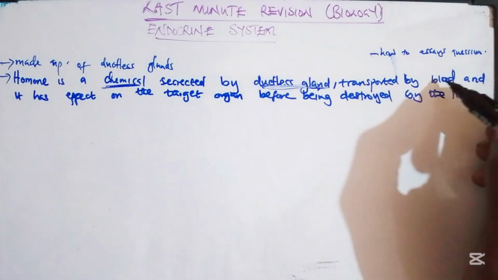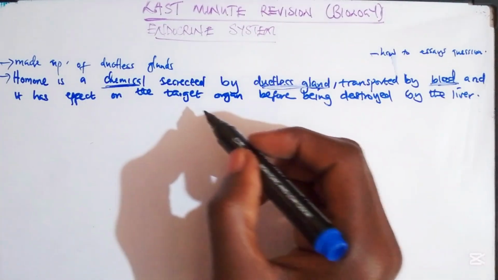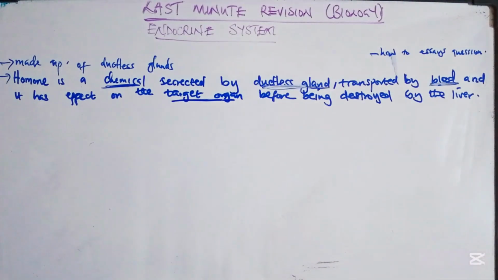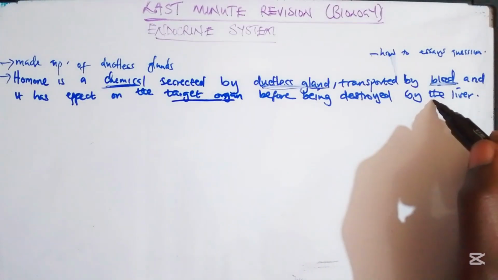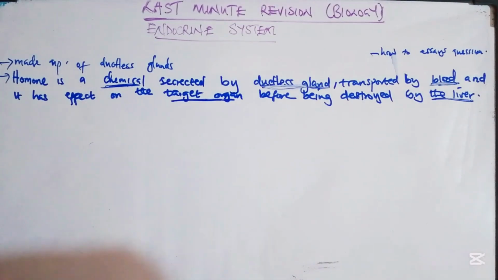How is it transported? It is transported by blood. And it has effect on target organs. Then after it has performed its function, it is destroyed by the liver. So once you know these four things, the definition for a hormone will be simple.